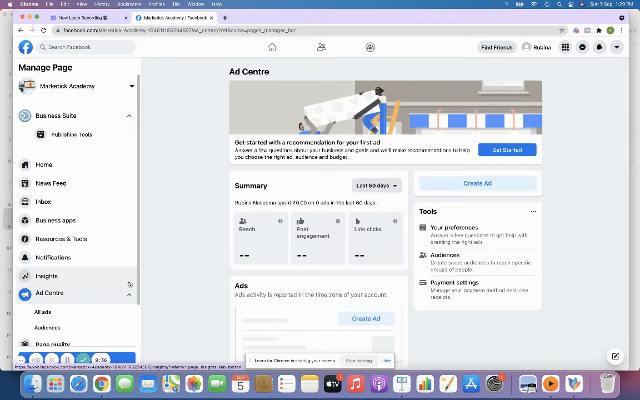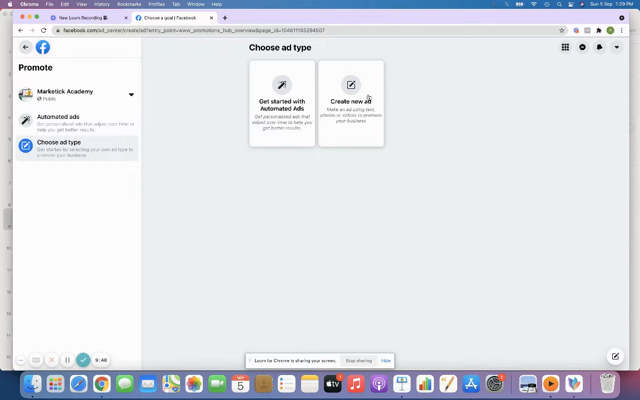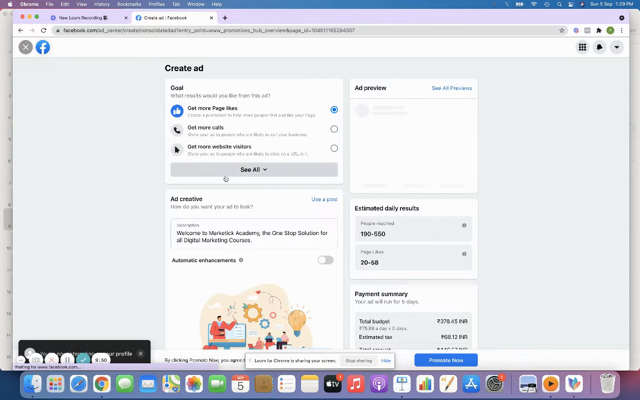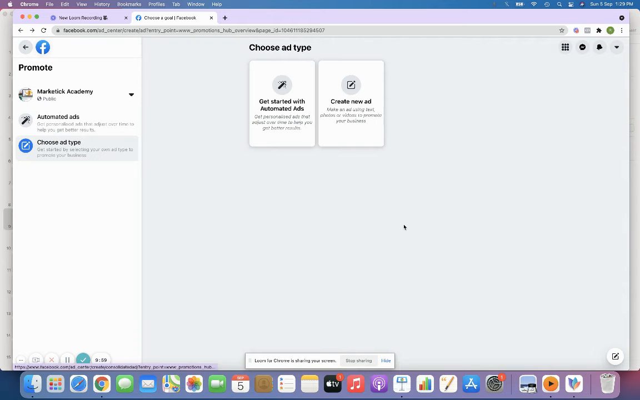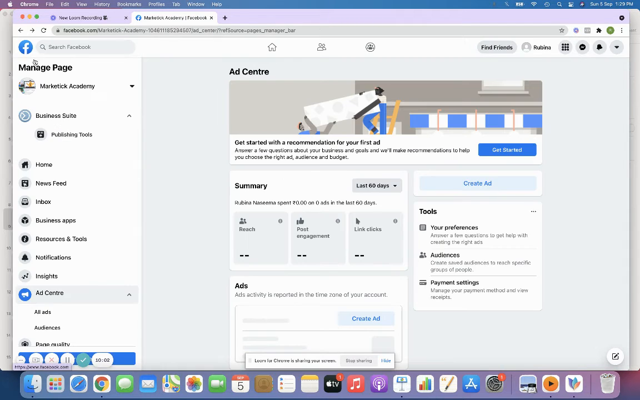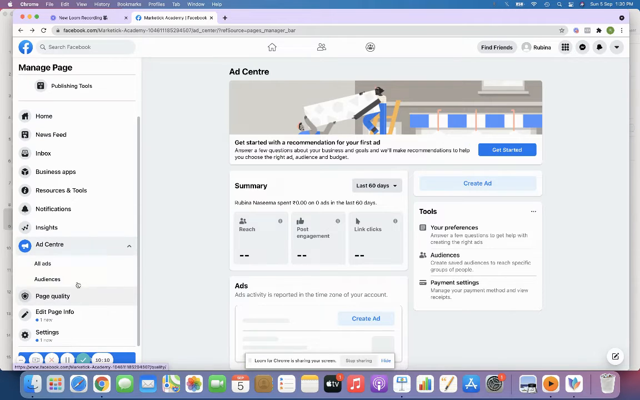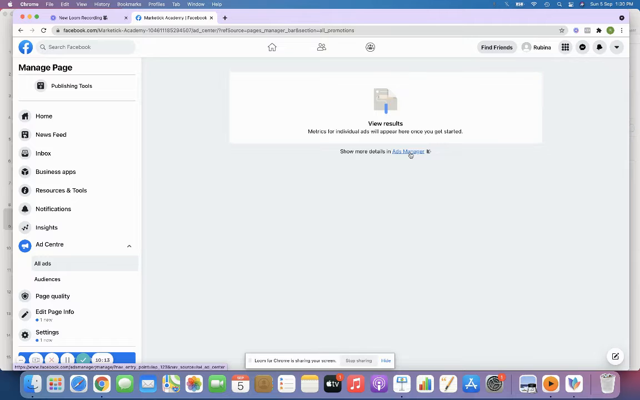One more important point which I need to tell you is, suppose you're setting up your page campaign, you can just click Ad Center, Create an Ad. You can straight away click over here, and then set up whatever you want, right? This is one method, right? And suppose you want to set up a traffic campaign or an engagement campaign or a lead generation campaign, what you need to do is select All Ads, and then go into Ad Manager, right?